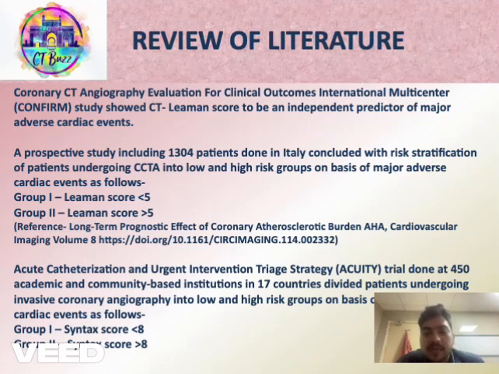Acute catheterization and urgent intervention triage strategy, ACUITY trial, run at 450 academic and community based institutions in 17 countries, divided patients undergoing invasive coronary angiography into low and high risk groups on the basis of cardiac events as follows. Group 1 is syntax score less than 8, Group 2 is syntax score more than 8.